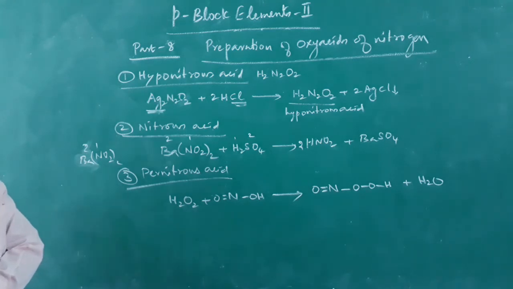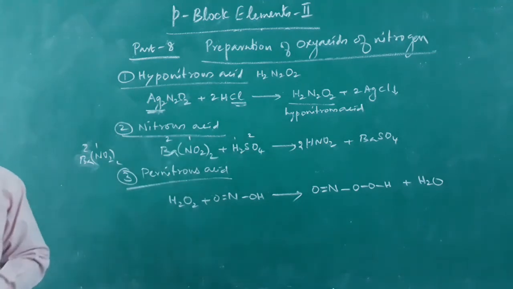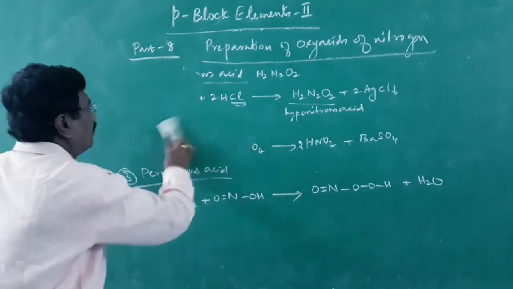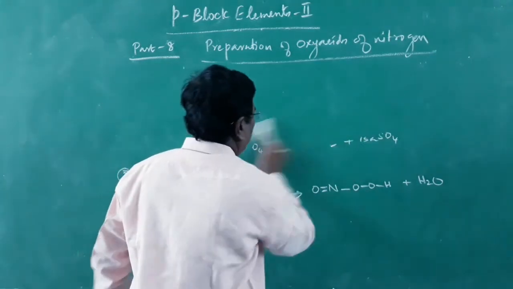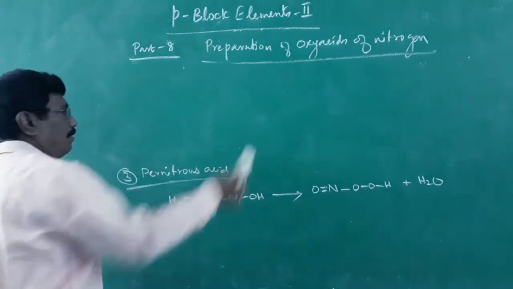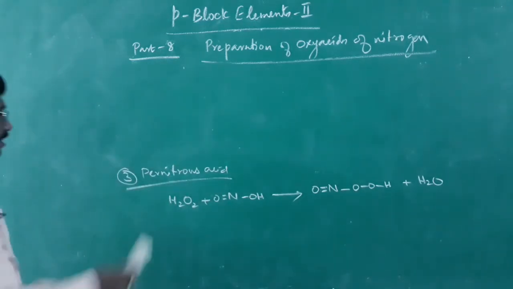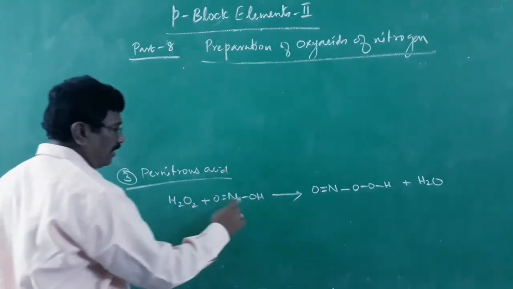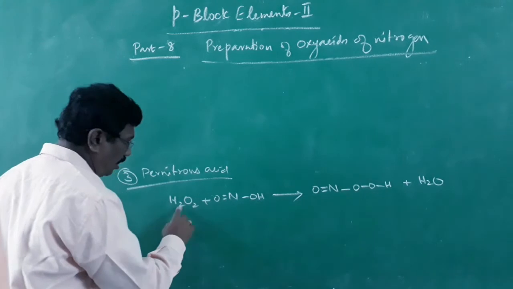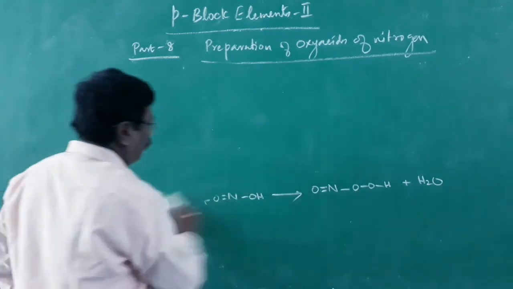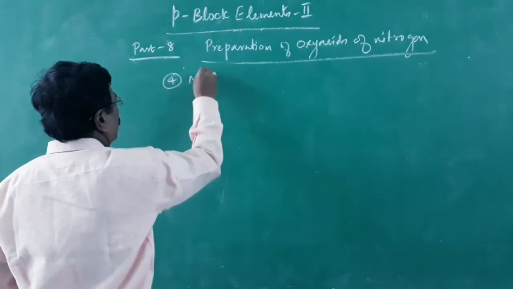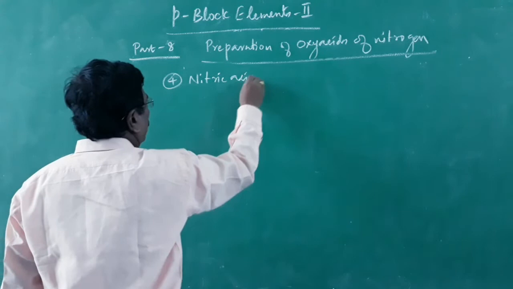Then fourth method happens to be preparation of nitric acid, which we have seen already in the Ostwald method. There is a little difference in the equation given, so let us discuss that. Pernitrous acid we have prepared from nitrous acid with hydrogen peroxide, by addition of oxygen. Since hydrogen peroxide has lost one oxygen, it becomes water. Then fourth one, nitric acid, molecular formula HNO3.